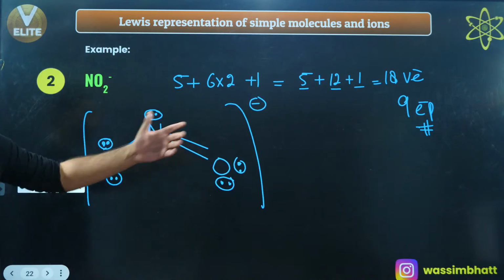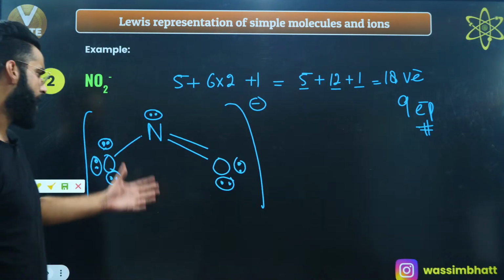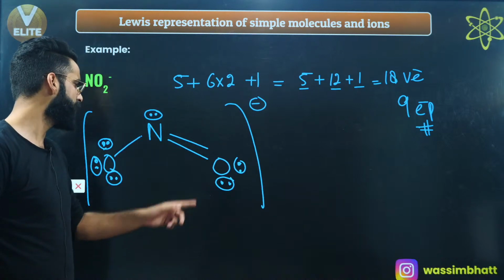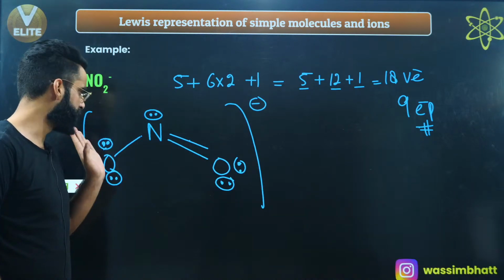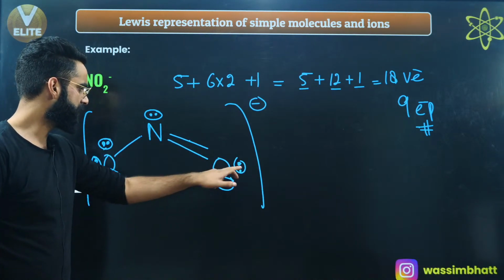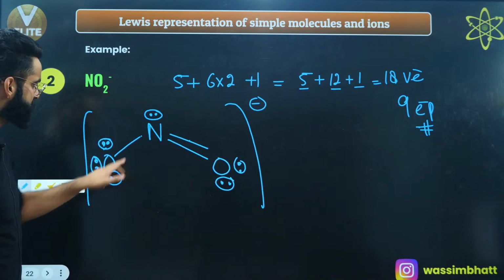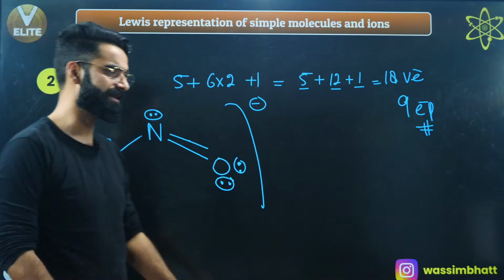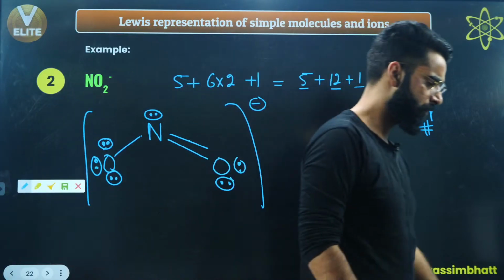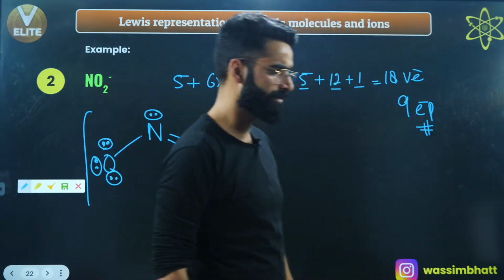You can check, is the octet of every species completed? The octet of every species is completed. You got to know there are 1, 2, 3 bonded pairs of electrons. There are 2 lone pairs on this oxygen, 3 lone pairs on this oxygen, and 1 lone pair on this nitrogen. Every single thing is clear, right? Let me know in the chat if it's clear to everyone. Yeah?